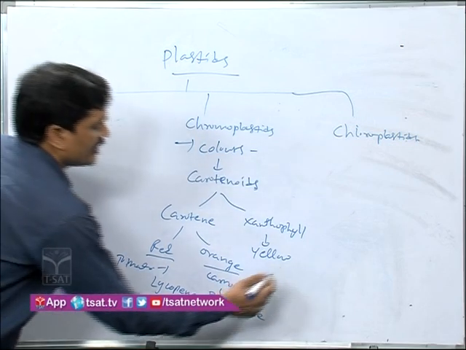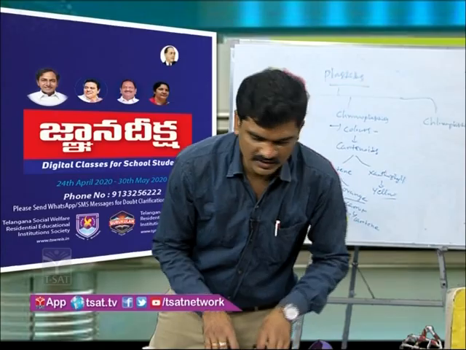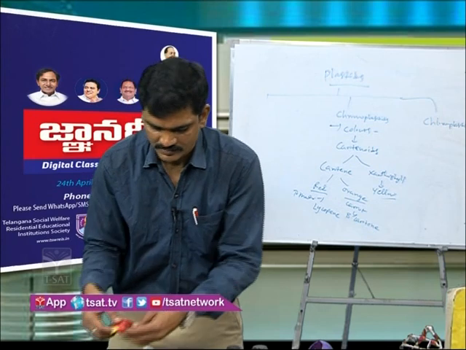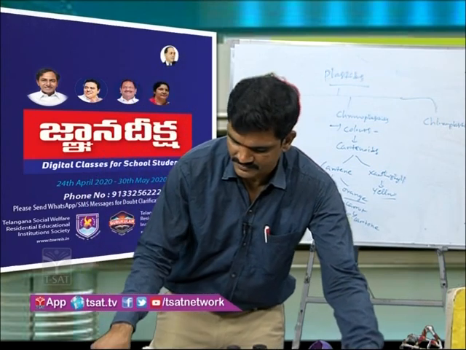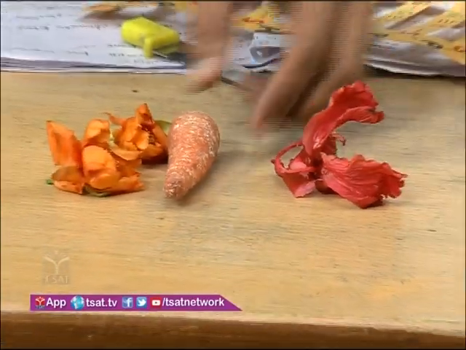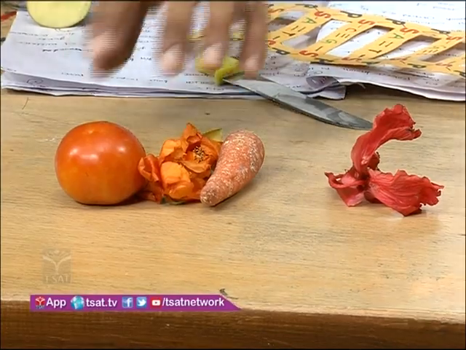If you take any yellow flower, it contains xanthophyll. You can see here, these are red in color, these are orange in color, the carrot is orange and the tomato is red, and these are yellow.